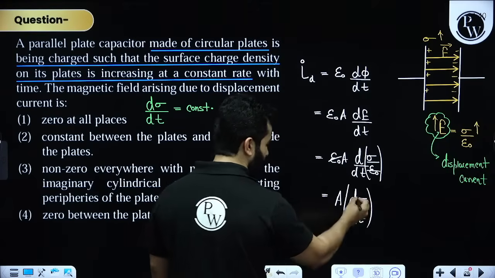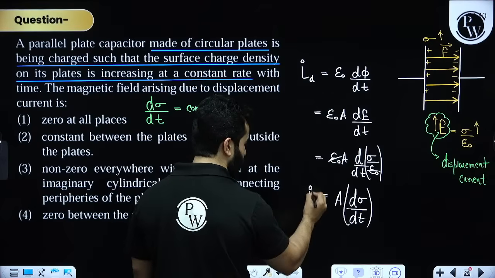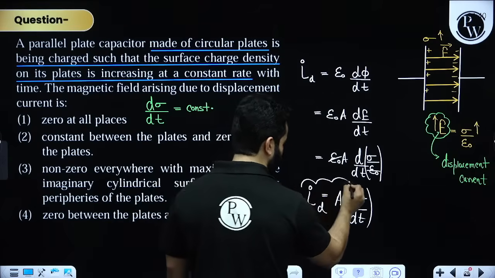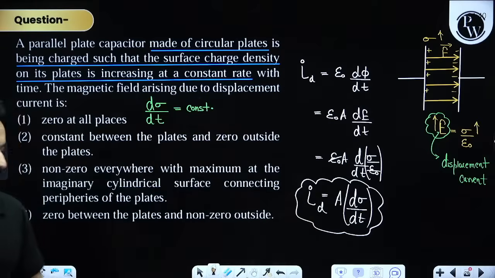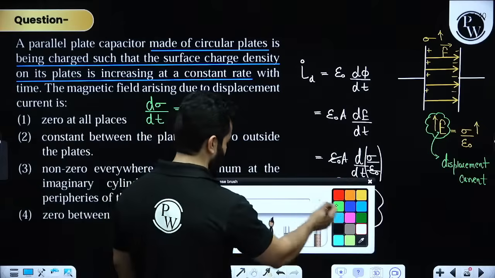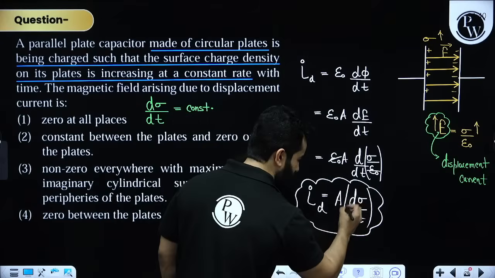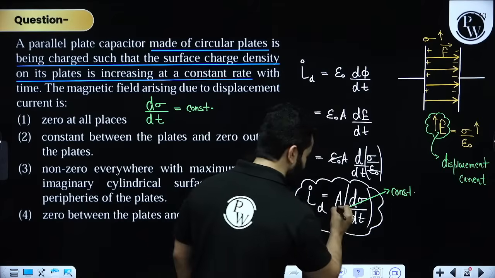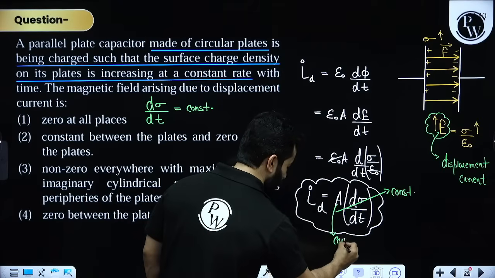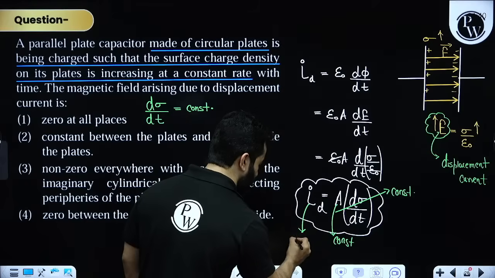Please remember, d sigma by dt is constant, which means that displacement current is constant. Is that correct? Right. Obviously, area is constant, which means that current is constant.